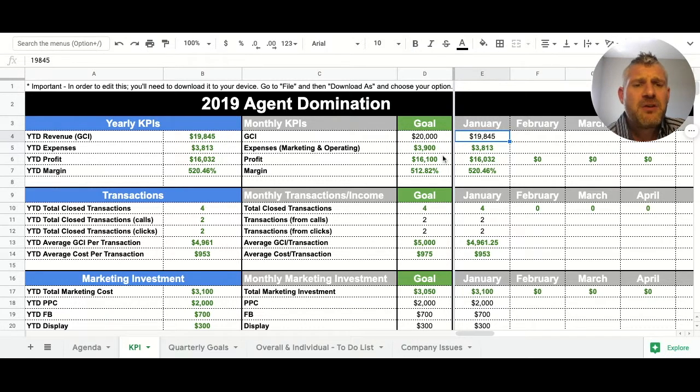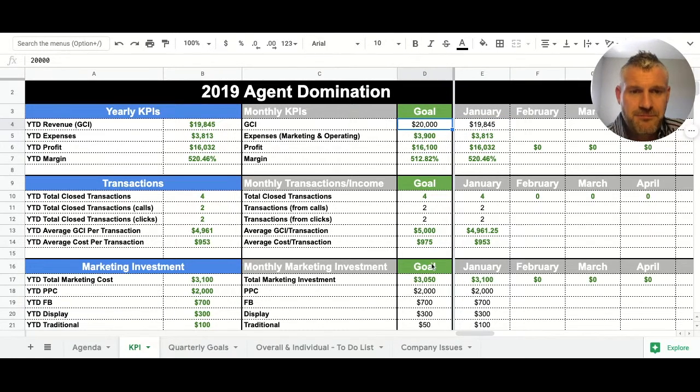You could fill in your goals however you'd like. So if your goal is 20,000 a month, put it in there. If your goal is from calls, I busted this out because most people that we work with one-on-one do ads that drive calls and clicks. So I've broken these out, but you could add different ones as well. That's up to you. So again, put those in there.